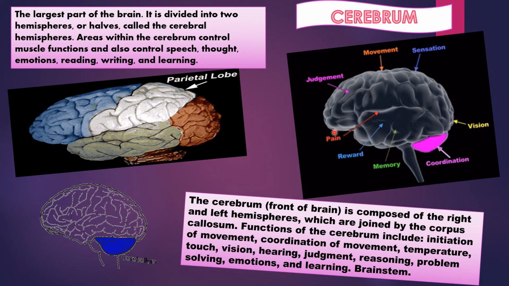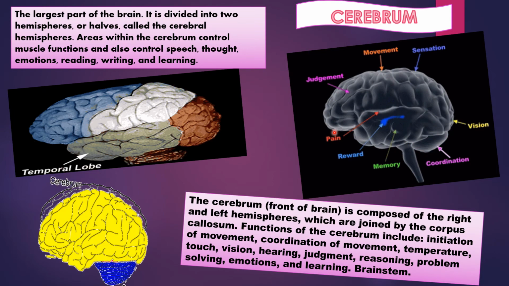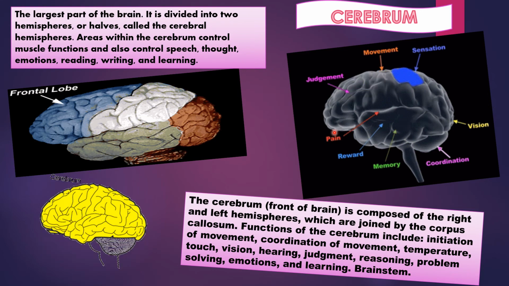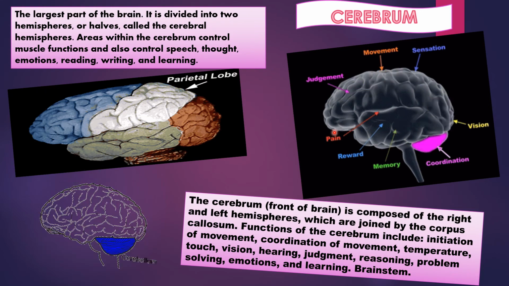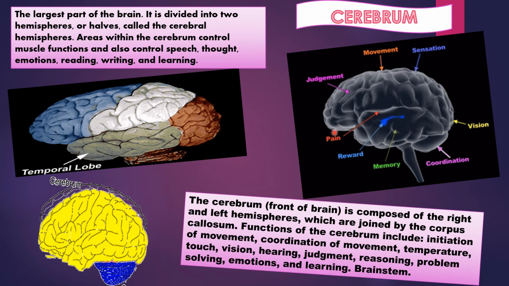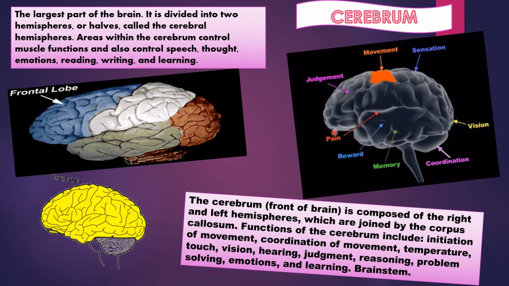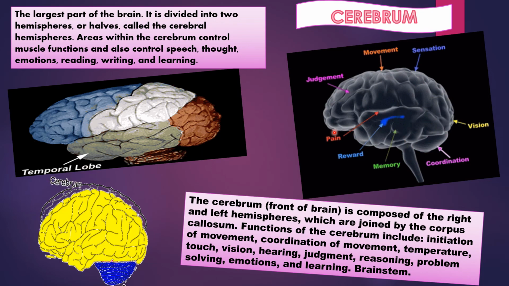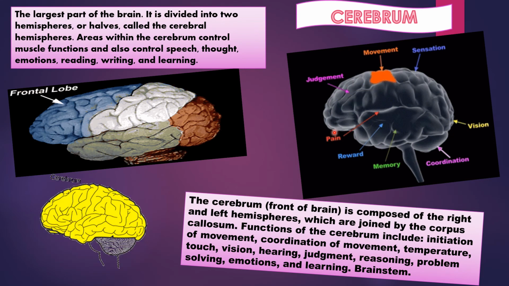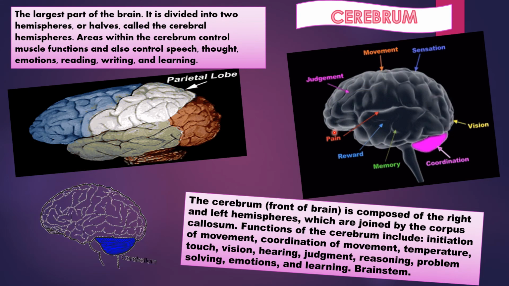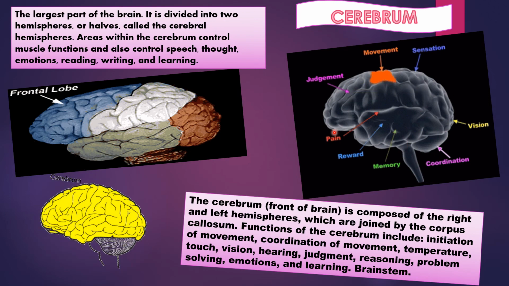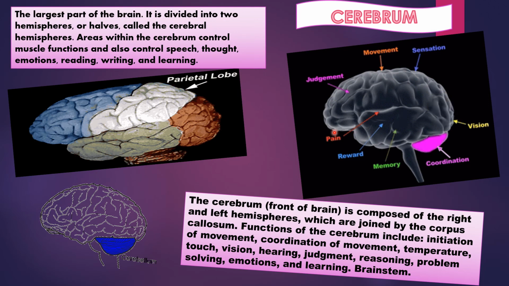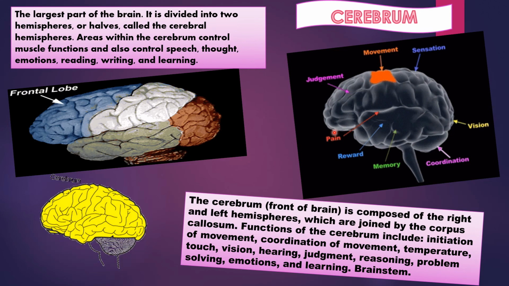There are some fissures also. Each cerebral hemisphere has four big main fissures. They are central sulcus or fissure of Rolando, present between frontal and parietal lobes. Next one, parieto-occipital sulcus, present between parietal and occipital lobes. Third one, Sylvian or lateral fissure, present between parietal and temporal lobe. And fourth one, calloso-marginal fissure, present between temporal and insular lobes. Each lobe is again subdivided by smaller lobes by sulci.